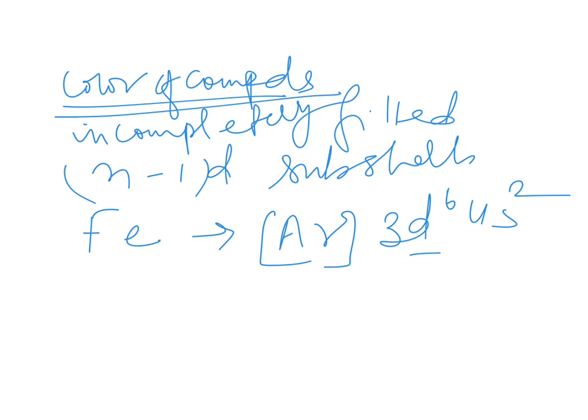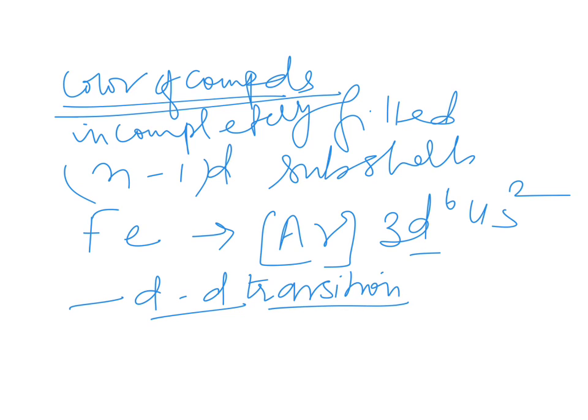So it is asked why the transition elements are colored. The first reason is due to the dd transition. Electrons, when they gain energy, can jump to orbitals in the d orbitals.